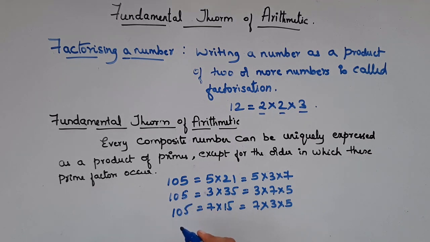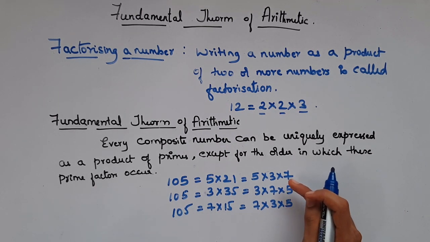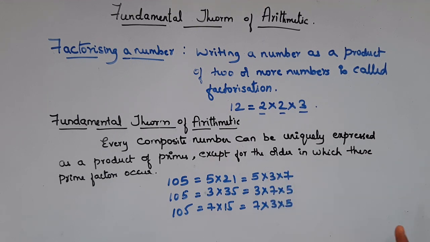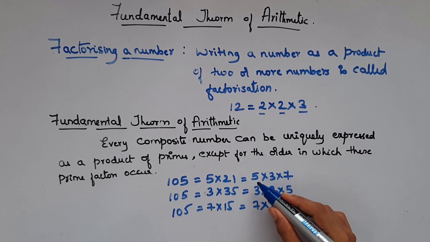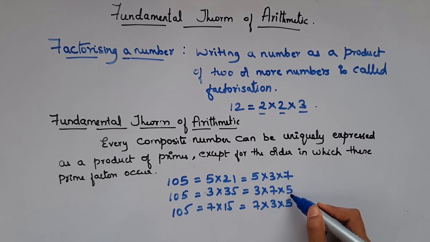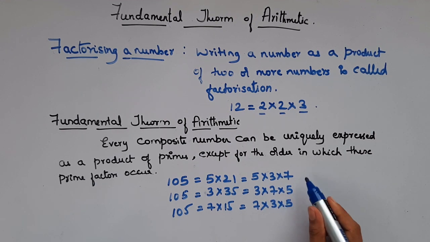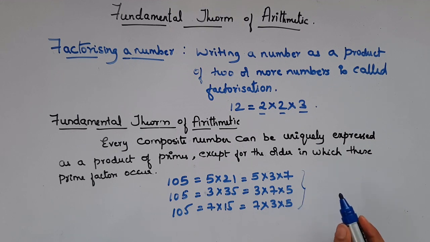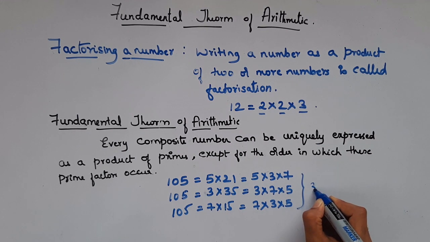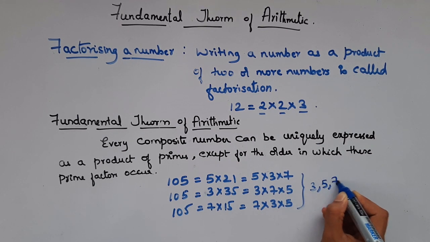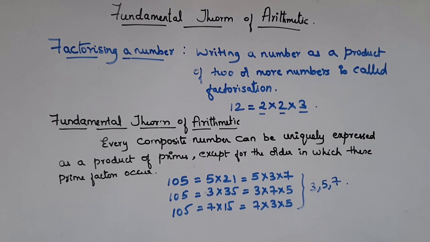So if you see, 105 can be written in various forms, but the order in which these prime factors occur is different. Here the order is 5, 3, 7. In this case 3, 7, 5. In this case 7, 3, 5. But in all the cases, the prime factors remain the same, that is 3, 5 and 7. So this is the fundamental theorem of arithmetic.